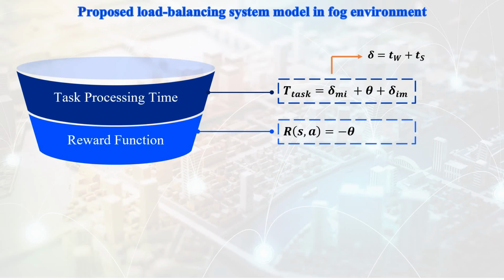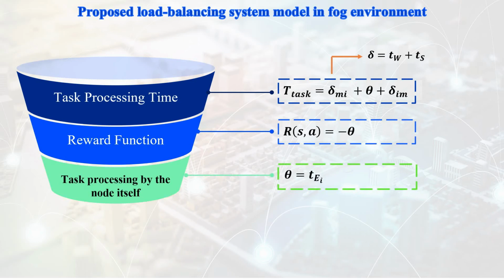Theta is calculated in one of the following two ways. If the node itself that received the task from the mobile device processes it, theta is calculated as follows, where TEI is the task execution time in FNI.